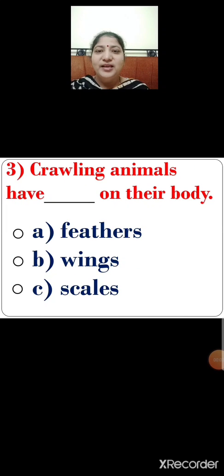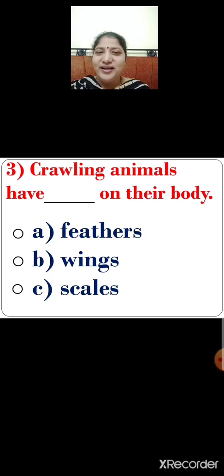Next, number 3. Crawling animals have dash on their body. Let me repeat again. Crawling animals have dash on their body. Children, examples of crawling animals are chameleon and house lizard. So, there are 3 options given below. Option A, feathers. Option B, wings. Option C, scales. So, do they have feathers?